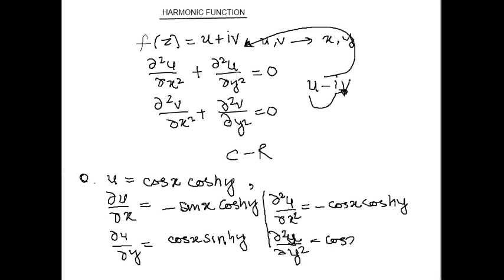Now we check the Laplace equation: del 2u by del x square plus del 2u by del y square. Minus cos x cos hyperbolic y plus cos x cos hyperbolic y gives the result 0. A harmonic function.